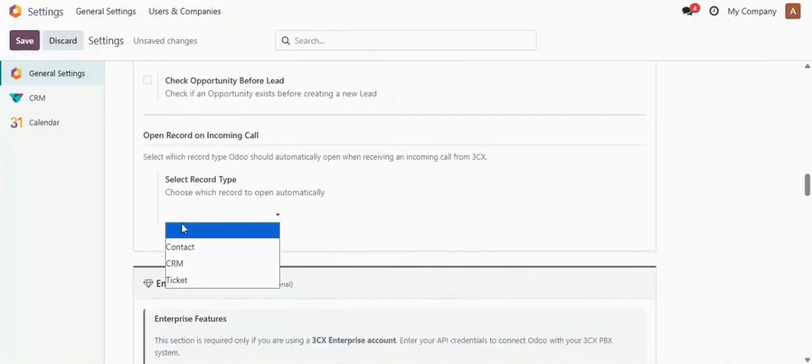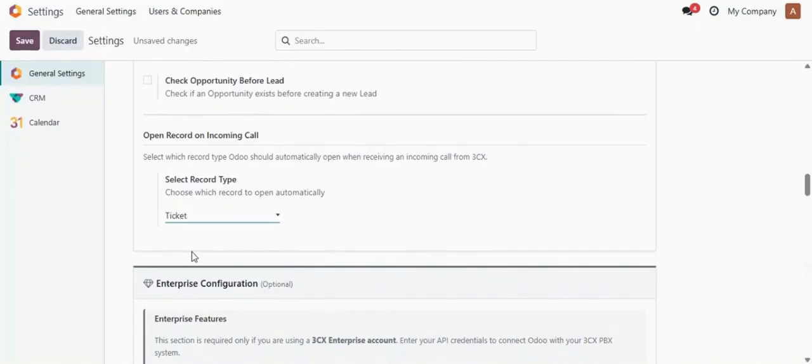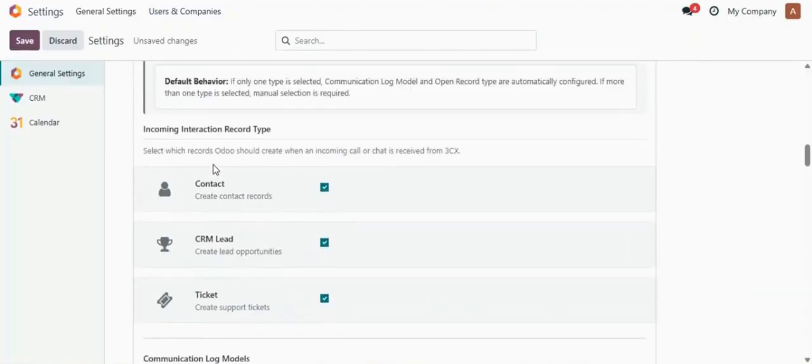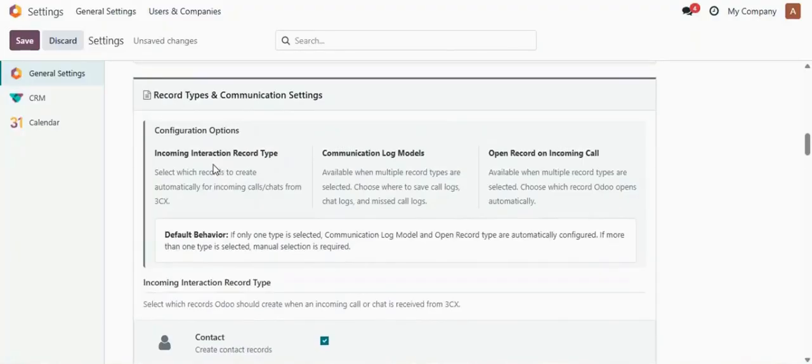Now the record type. Here I'm selecting ticket. Whenever you receive a call from 3CX, this is the record in which you will be redirected in your Odoo database. All these were the settings that you need to enable for the basic features of our module. Let's save the changes.